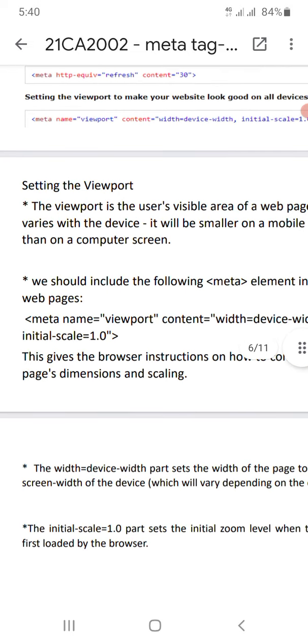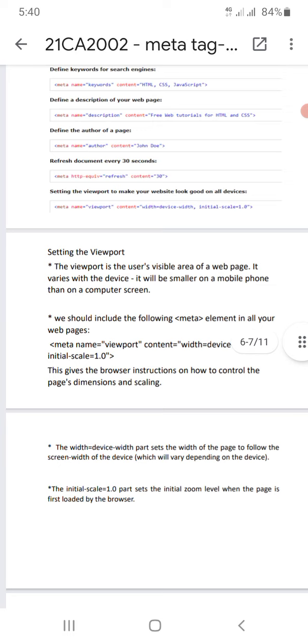So setting the viewport: the viewport is the user's visible area of the page, and it varies with the device. It will be smaller on a mobile phone and larger on a computer screen. This screen, where I'm seeing or reading some information, is the viewport area. This area varies on different devices.